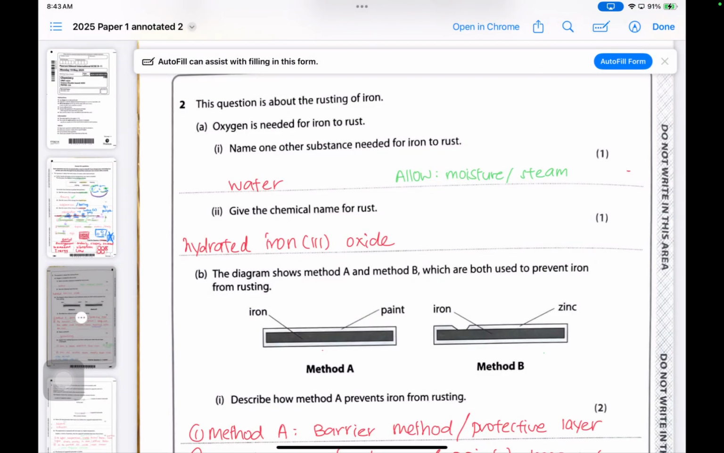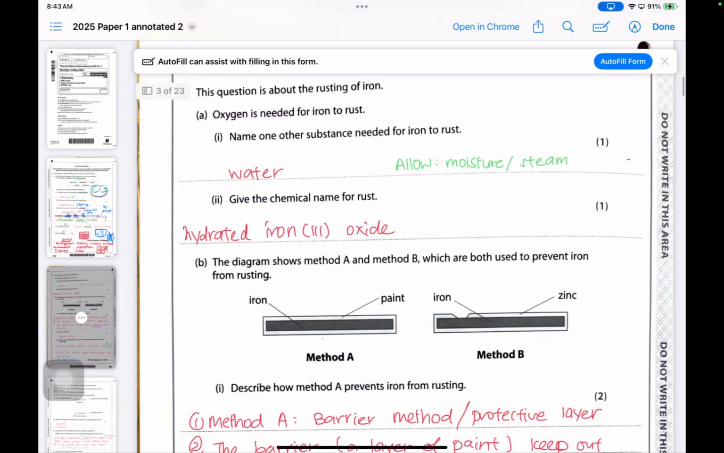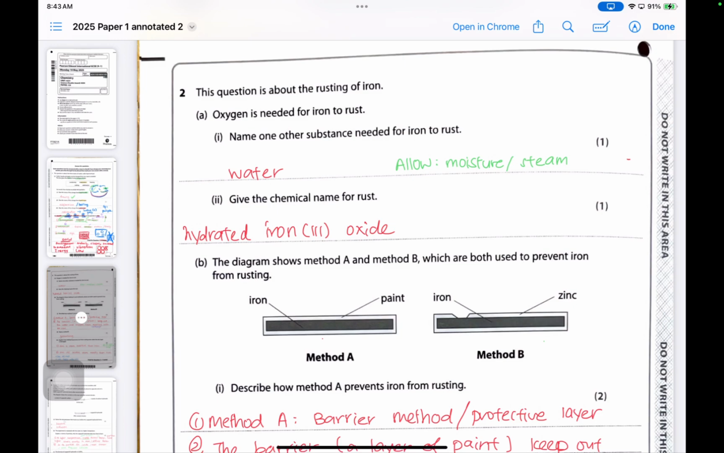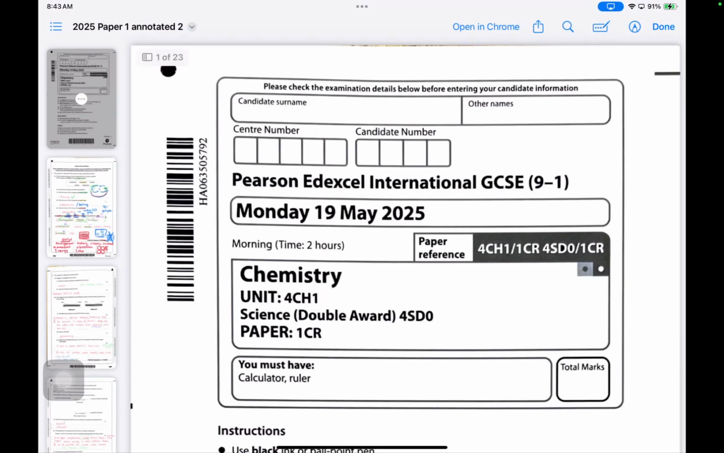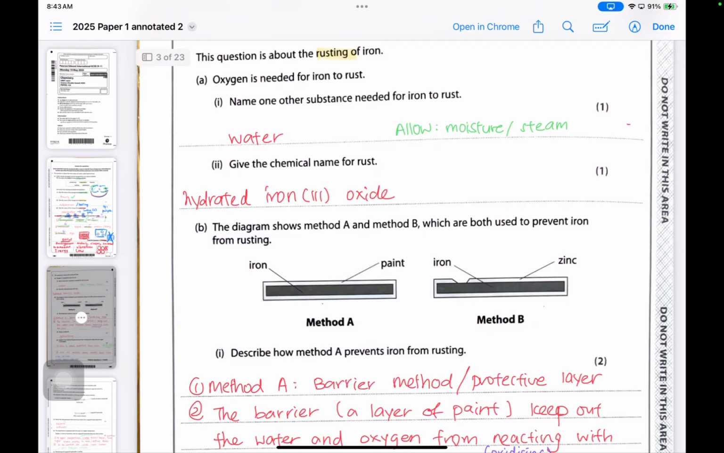If you look at the diagram, you will know, I've seen this one before in mock papers, isn't it? Or even the school prelim papers. Okay, so this is question 2, and we're going to look into this one. This is all about rusting, what's happening.